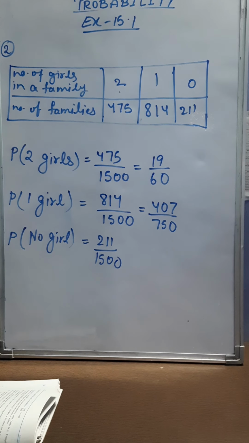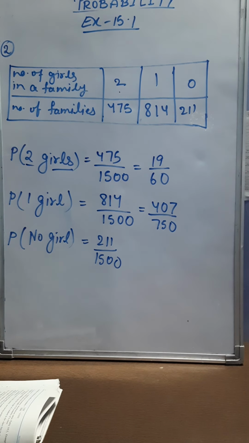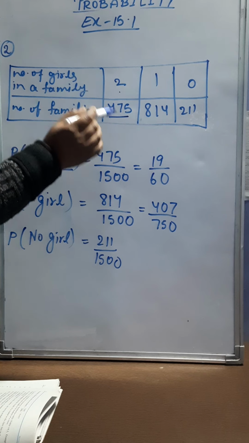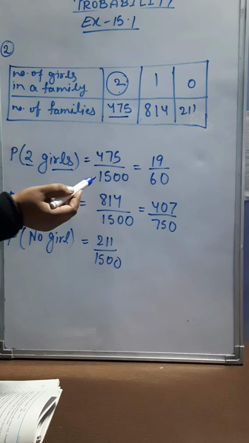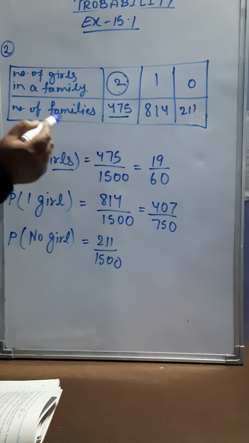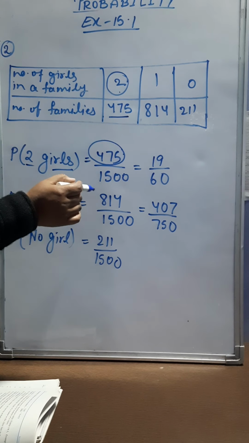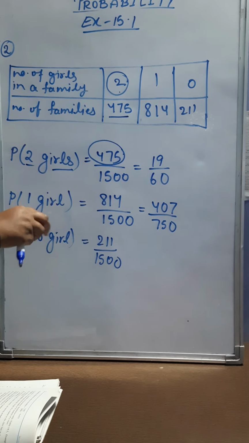So here we have to compute the probability of a family chosen at random having 2 girls. So P of 2 girls. In the survey, how many families were surveyed? It is 1500 families. So 475 families have 2 girls. So I wrote here the number of favorable outcomes, or the number of families in which 2 girls are there, is 475 divided by the number of families in which the survey is done, 1500.